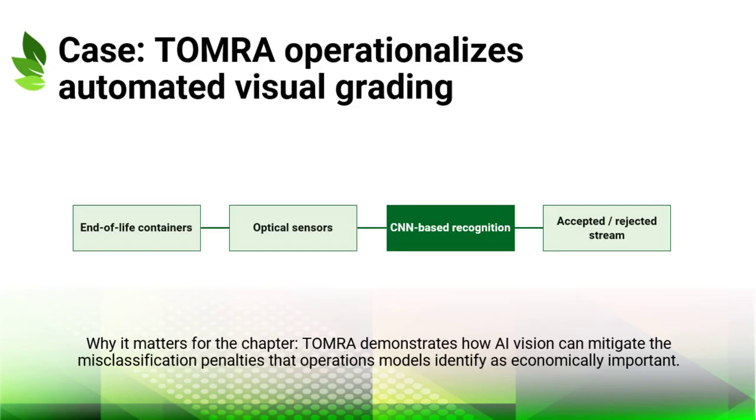Tomra therefore serves as an empirical example of how sensor-based infrastructure and convolutional neural network style recognition can support circular operations. The broader lesson is that AI vision becomes valuable when it reduces error in material recovery processes. This framing helps the audience connect the visual structure with the chapter argument.